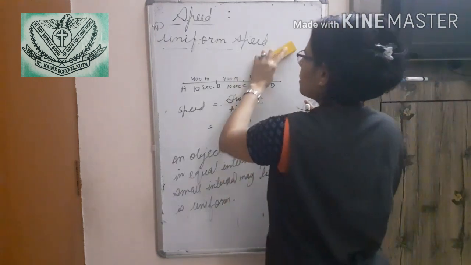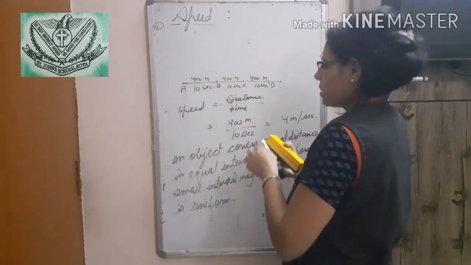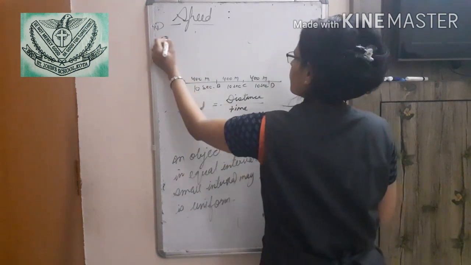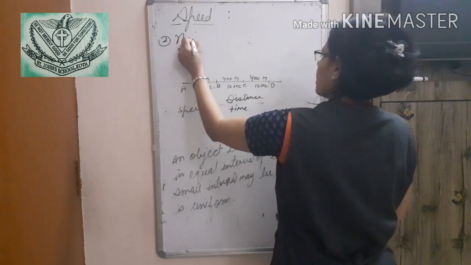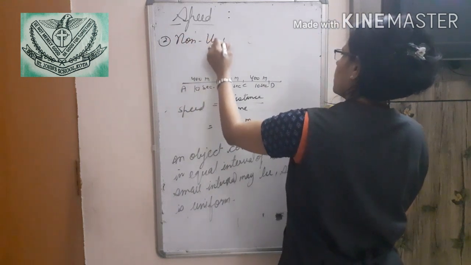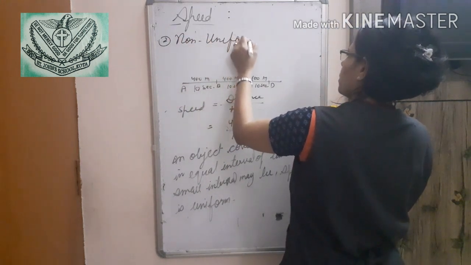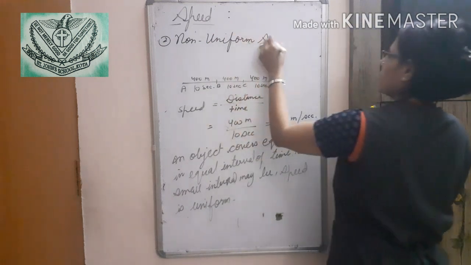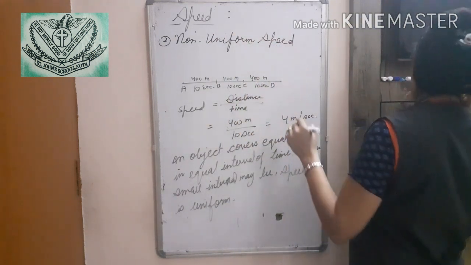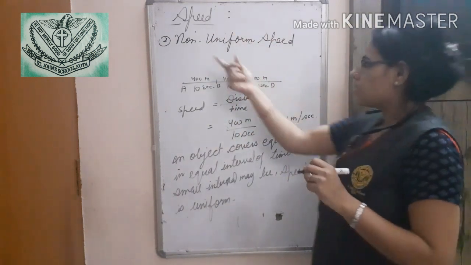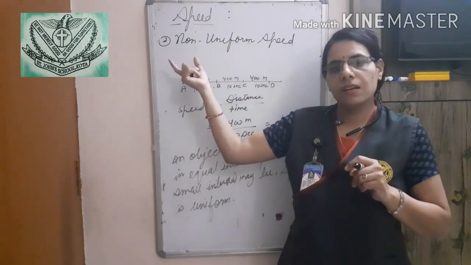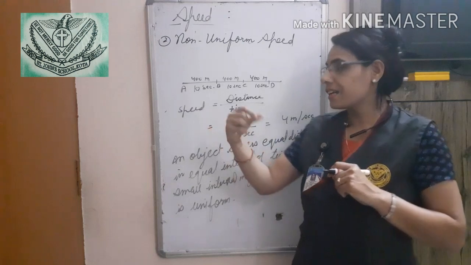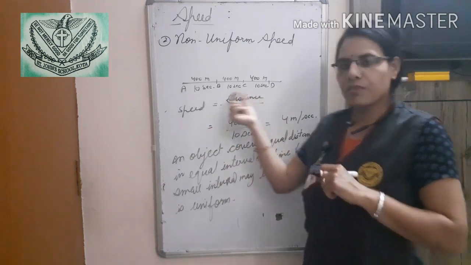Now the second is non-uniform speed. Non-uniform speed, as the name shows, is when a body covers unequal distance in an equal interval of time.